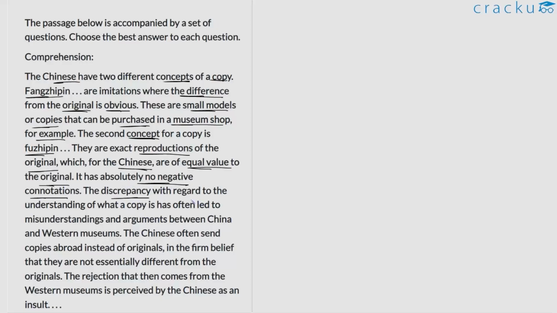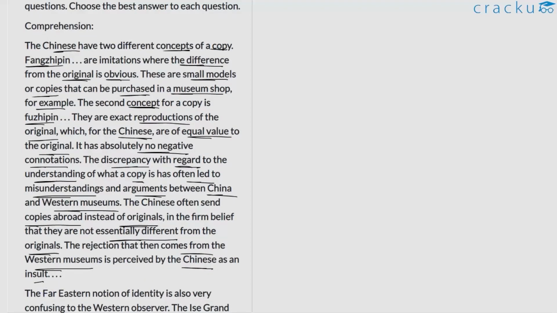The discrepancy with regard to the understanding of what a copy is has often led to misunderstandings and arguments between China and Western museums. The Chinese often send copies abroad instead of originals, in the firm belief that they are not essentially different from the originals. The rejection that then comes from the Western museums is perceived by the Chinese as an insult.